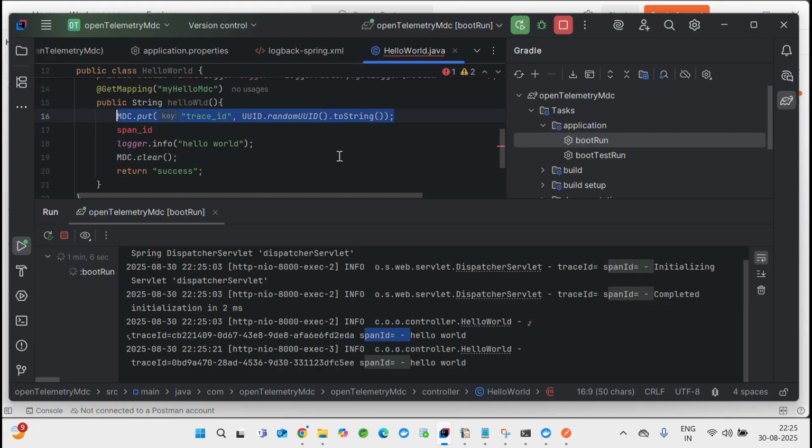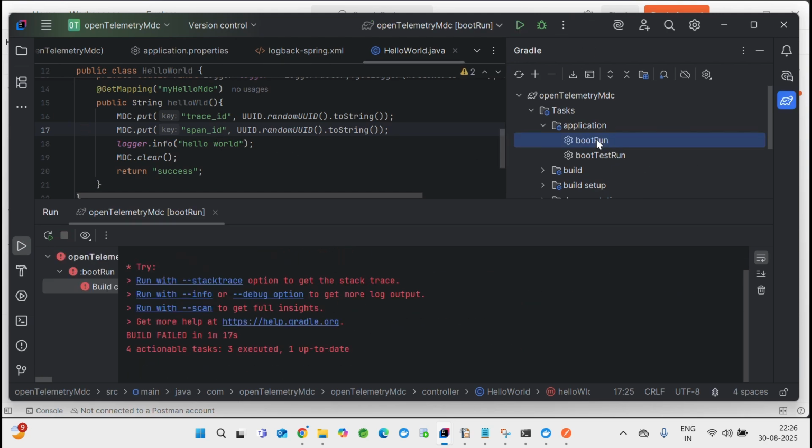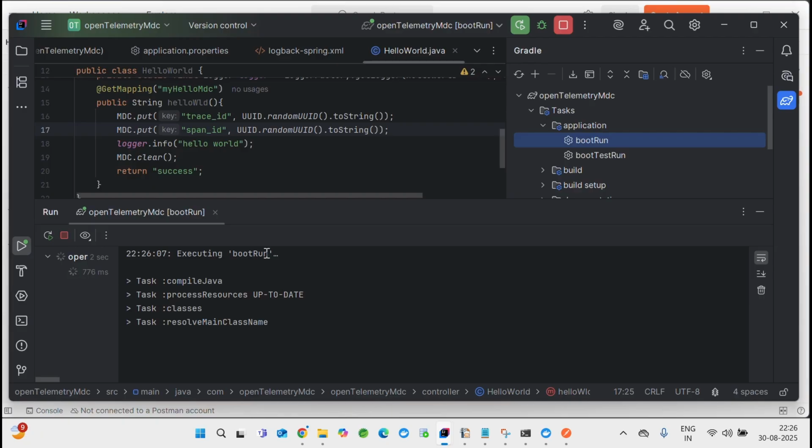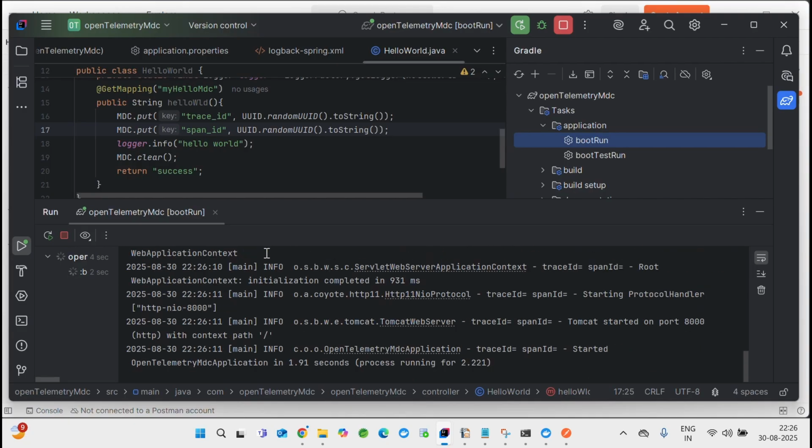Copy paste the span ID. Now this span ID is again a random number we will give, and then start the application again. Okay, it's running.